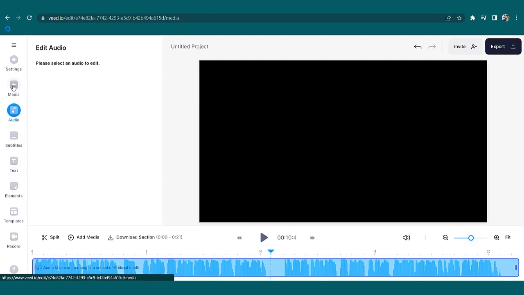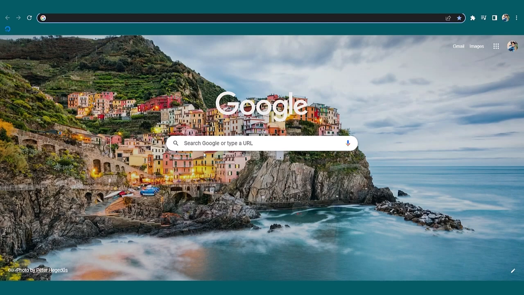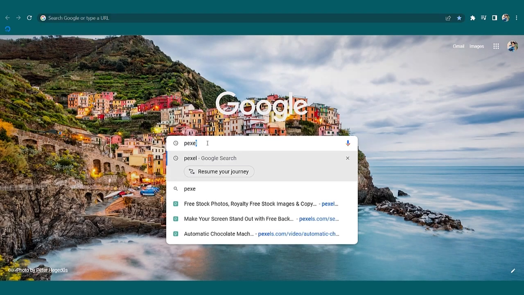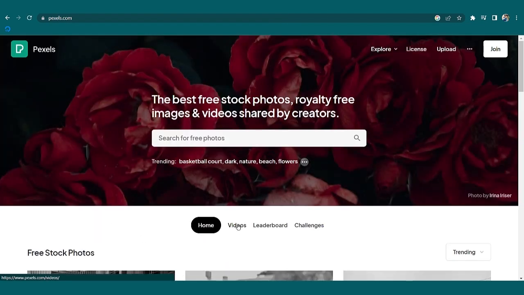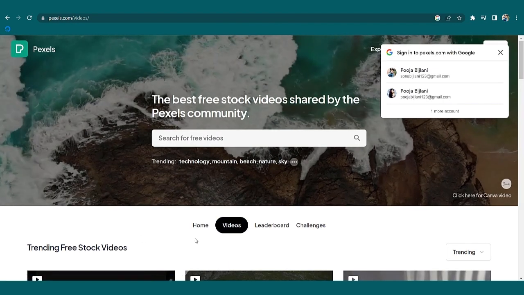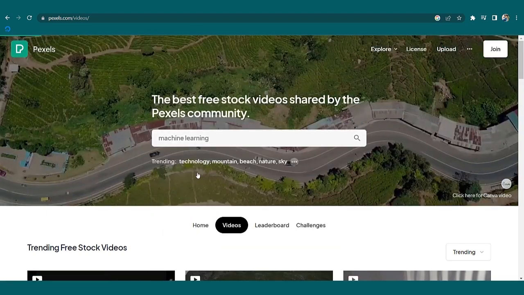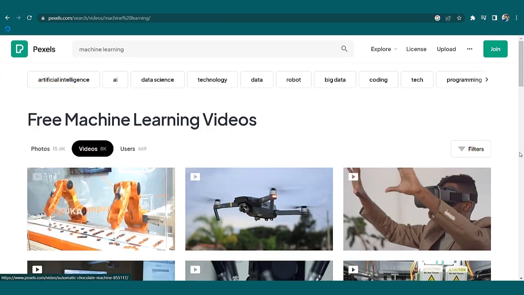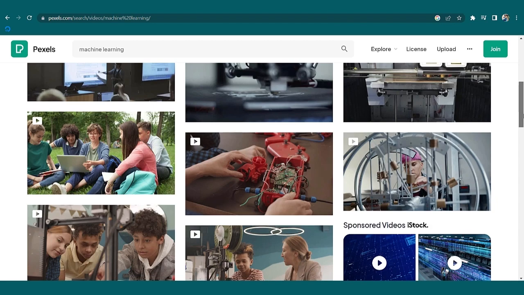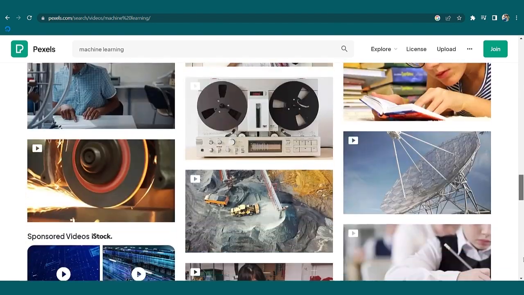Now the next task for us is, similarly, you can get more text from there, but right now, we are going for some visual first. So I'm going to Pexels. This is a site where you can get some free graphics and images. I'm going to videos as I need video. Related to machine learning, let me search free machine learning videos.